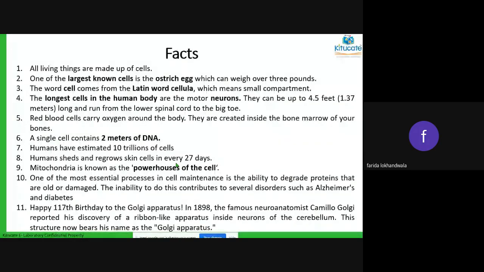The Golgi body was discovered by a scientist, Camillo Golgi, around 1898. He discovered that the cell is made up of a ribbon-like apparatus, and that is why it got the name Golgi apparatus. Okay, lots of facts you will find. These are some of them. You just told me one fact, that there is so much DNA in our body that it can round up the entire world.